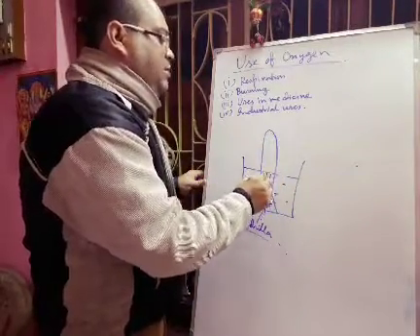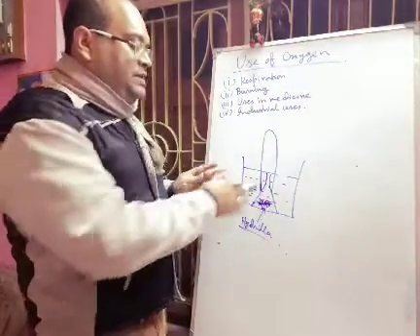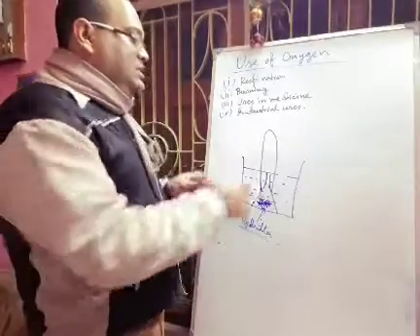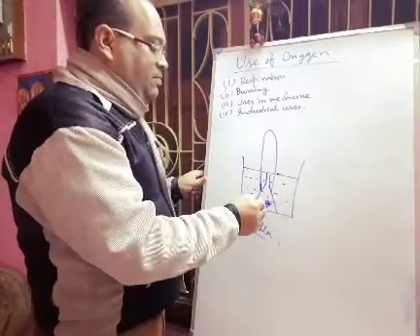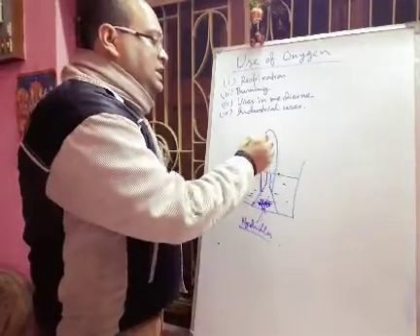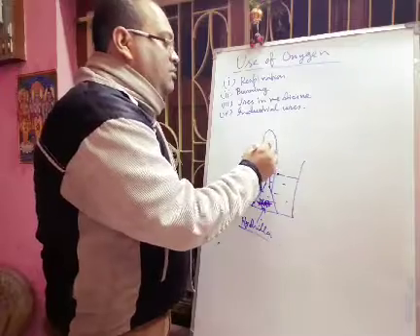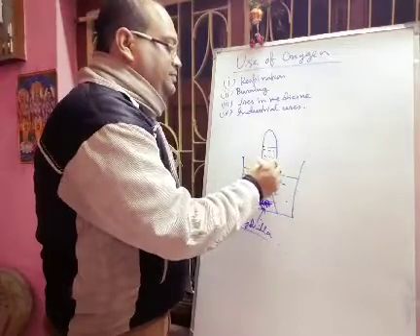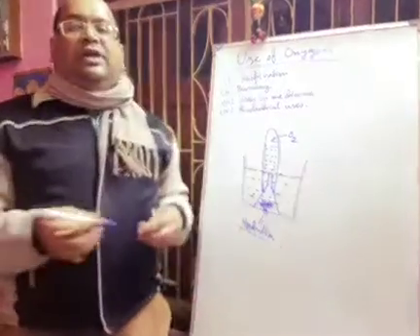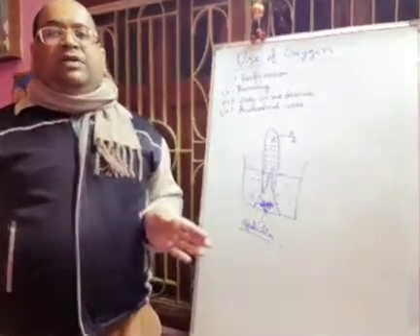At the beginning there will be water, and then you have to place the whole system into the sun rays. Then when sun rays fall, definitely the rate of photosynthesis is very fast. In case of hydrilla, it will produce oxygen gas, and it will be collected inside the test tube by downward displacement of water. So this will be the oxygen gas collected. If you wait for some time, oxygen gas will come in bubble form.